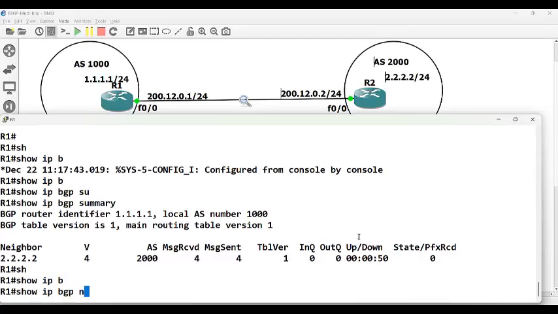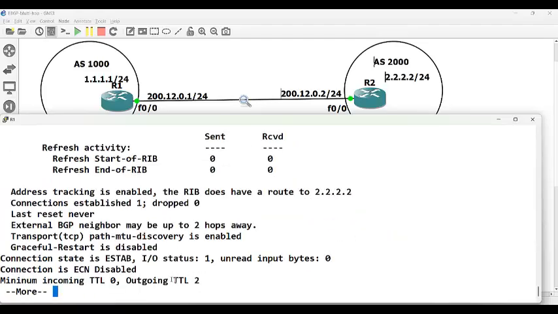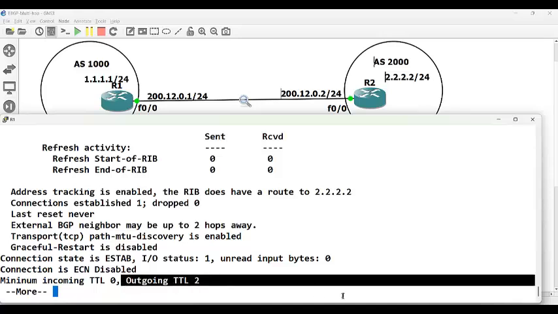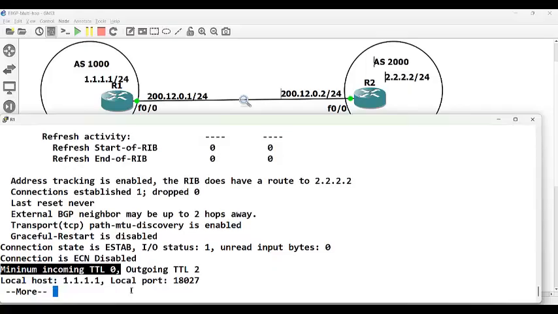Show IP BGP neighbor. If you see here, the outgoing TTL is 2 because I said eBGP multi-hop 2. But when I say TTL security, it will impact the incoming TTL. Here the TTL will become 255 minus 2, which is 253, if I use the TTL security command.